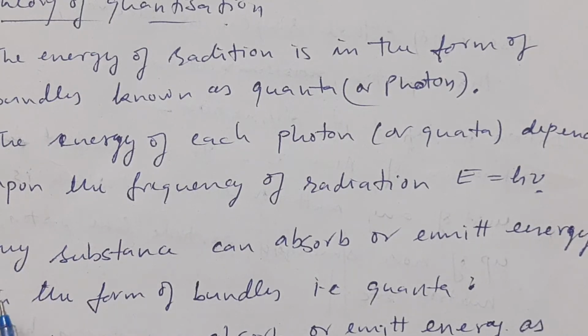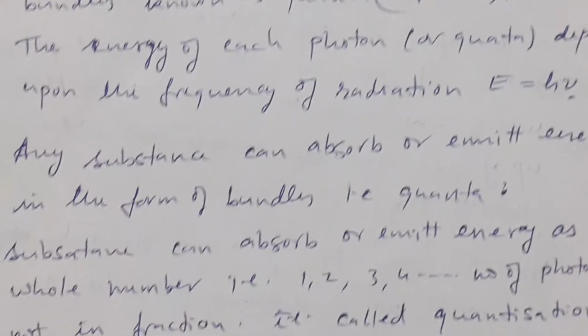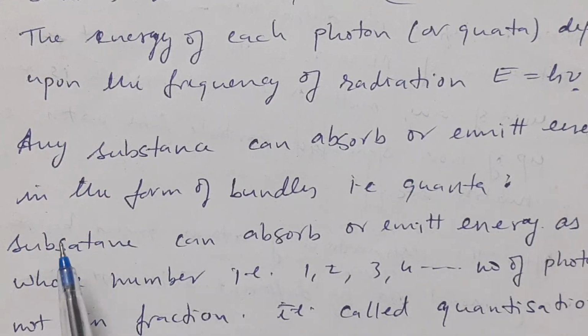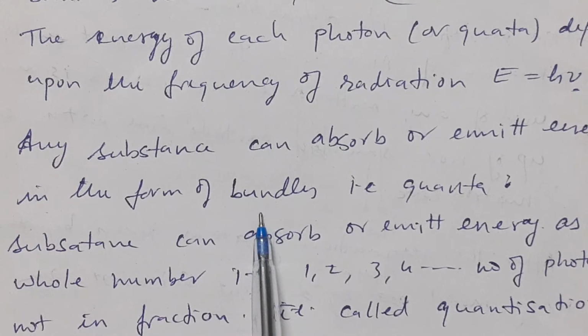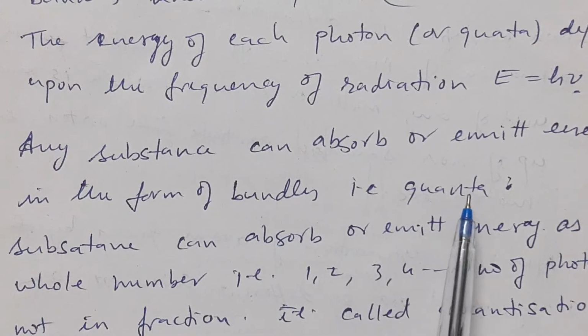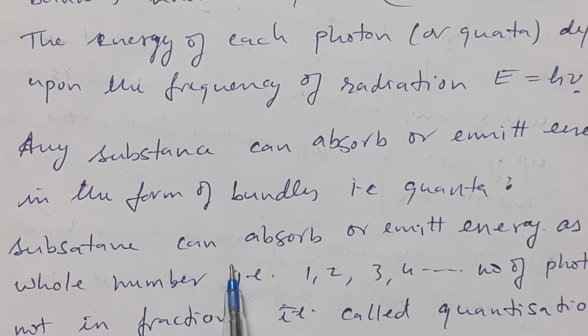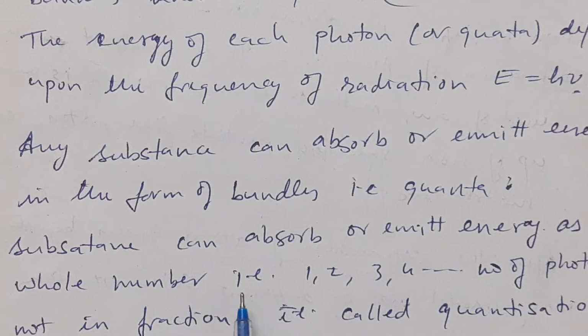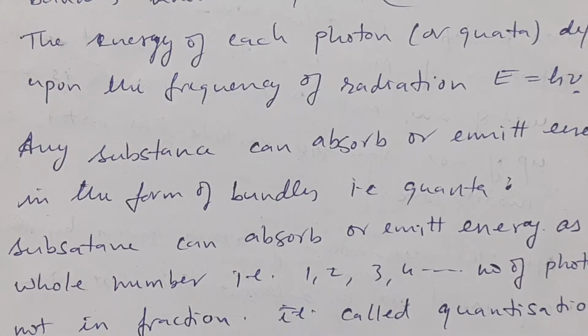And the third point is any substance can absorb or emit energy in the form of bundles, that is quanta, as a whole number of quanta, as 1, 2, 3, 4, but not in fractions, and so it is called the quantization of radiation's energy.